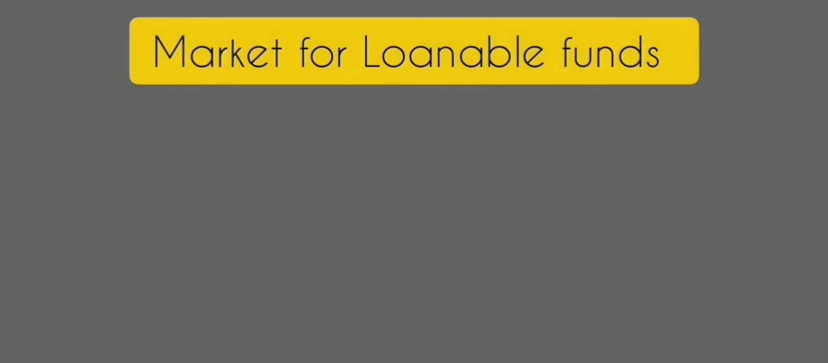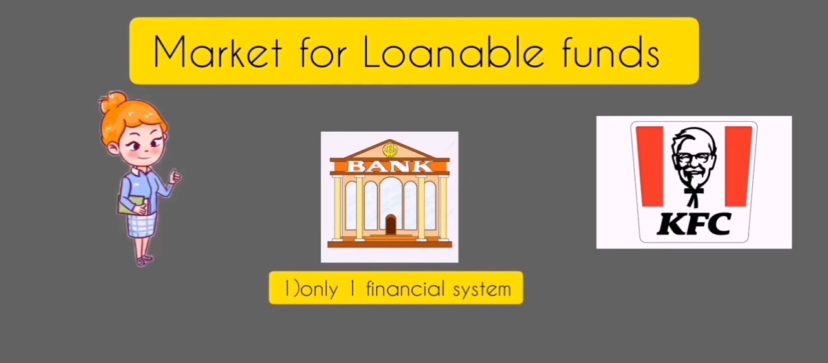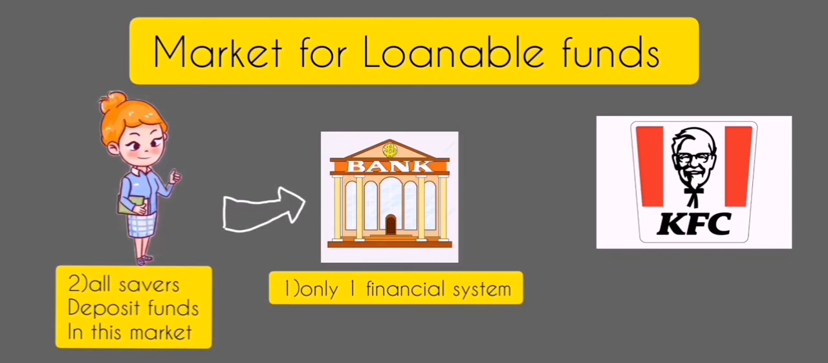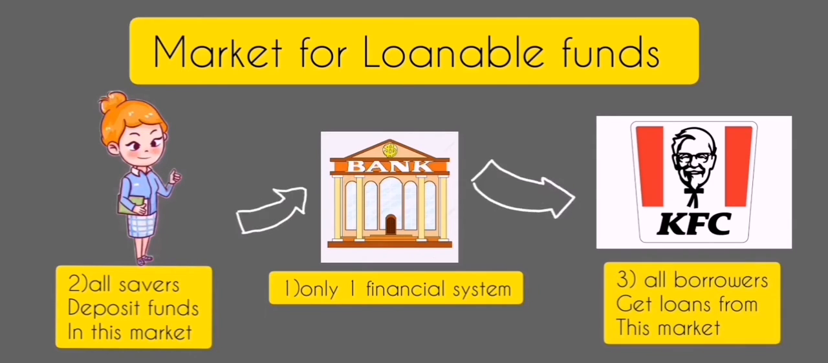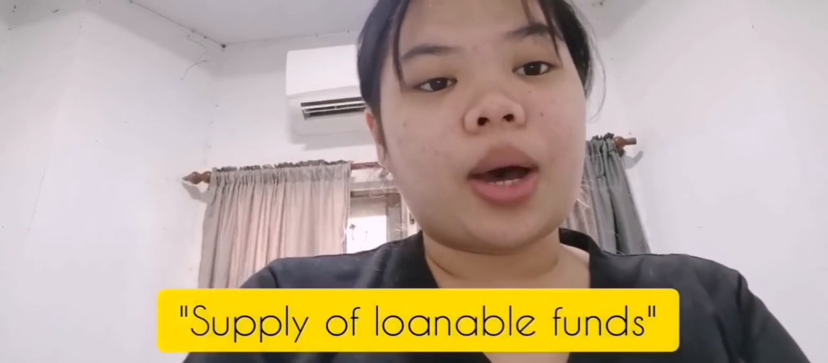Before we study supply and demand in the market for loanable funds, we need to make some assumptions. First, we only have one financial system. The second assumption is that the savers deposit the funds in this market, and then the borrowers get loans from this market. So now we're going to talk about the supply of loanable funds.